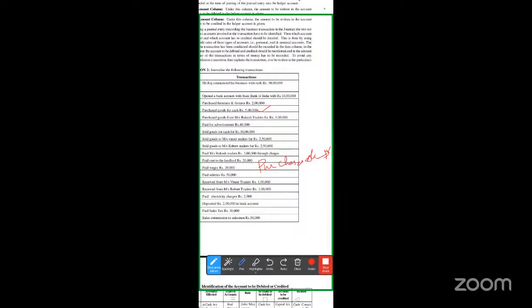When you are purchasing, you are making a payment of cash, so to cash account. Purchases account debit to cash account. Cash is going out.